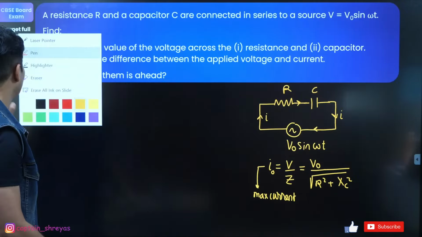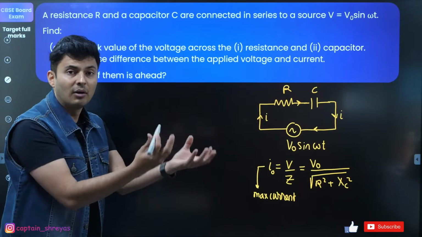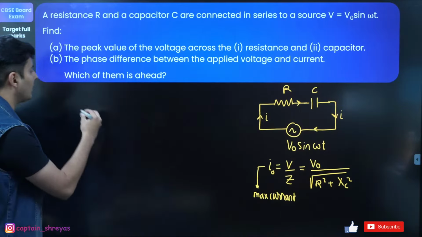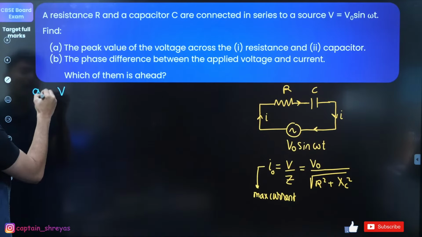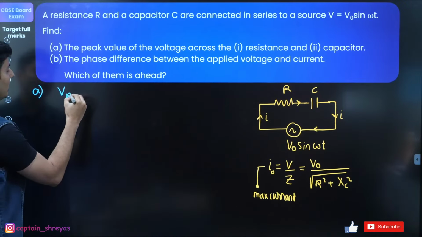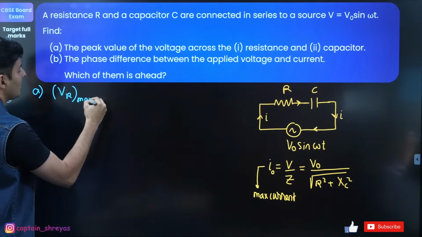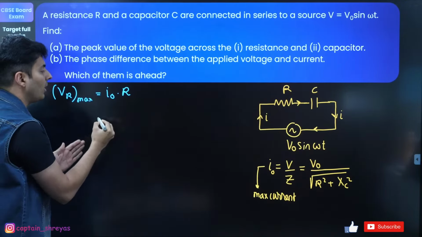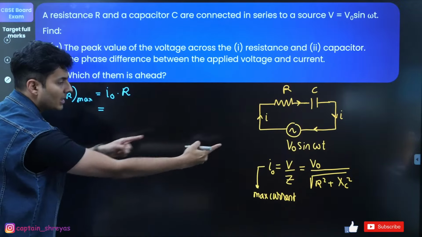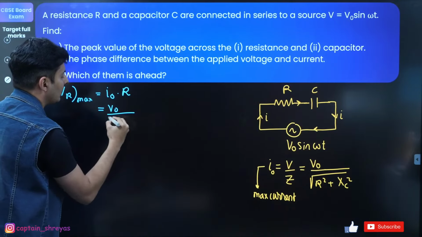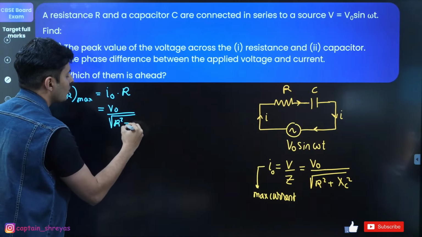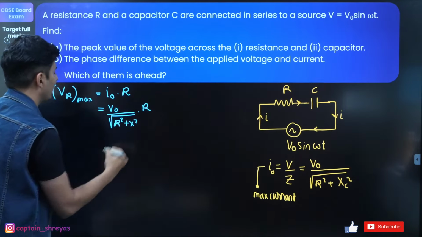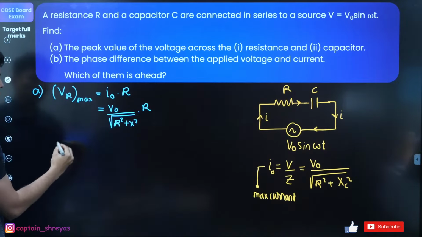Once you know the maximum current, you can also find the voltage across the resistor and capacitor individually. So for part A, the maximum voltage across the resistor will be nothing but the maximum current into resistance. This is Ohm's law. So V0 divided by root of R square plus XC square, into R. That is the maximum voltage across the resistance.